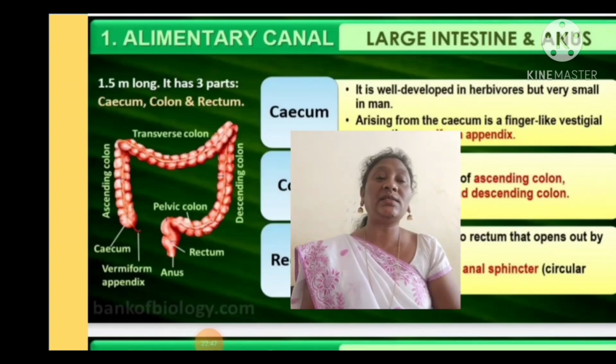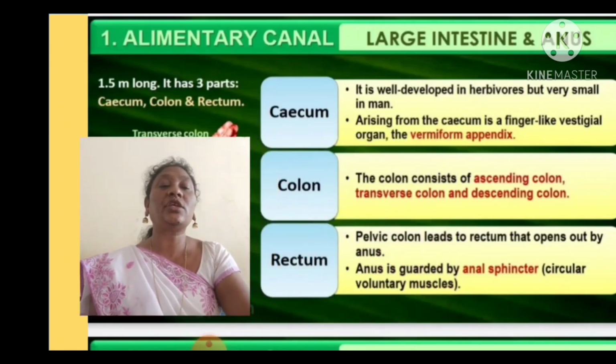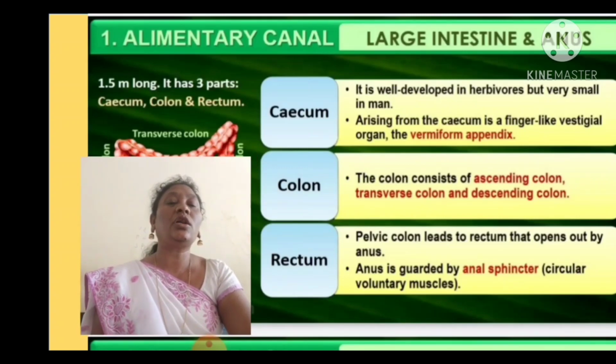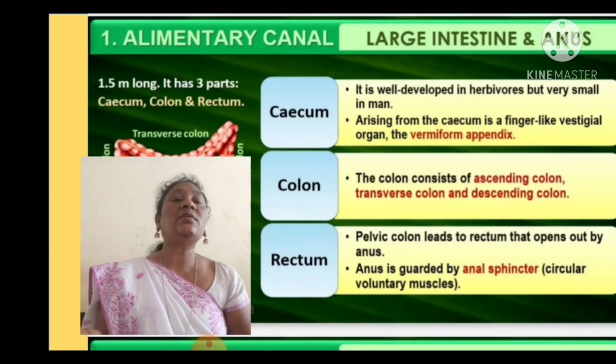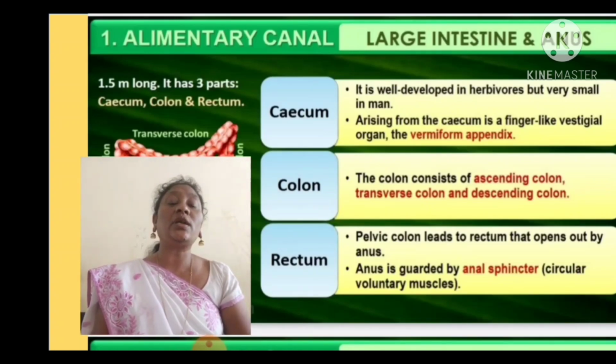The large intestine starts with the small part, the cecum. Next it continues with the colon, and next with the rectum. Let us see the importance of the cecum, colon and rectum. The cecum is well developed in herbivorous animals but very small in man.